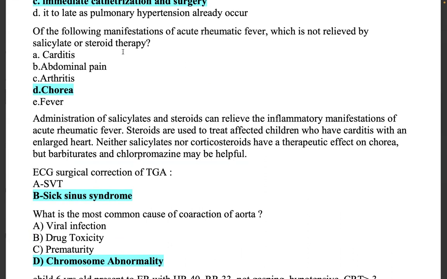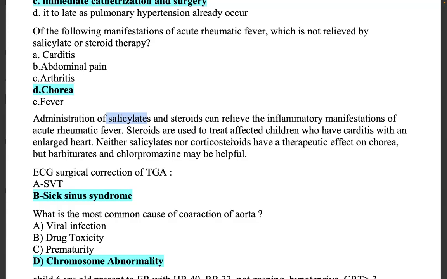It is the chorea. Administration of salicylates and steroids can relieve inflammatory manifestations of acute rheumatic fever.